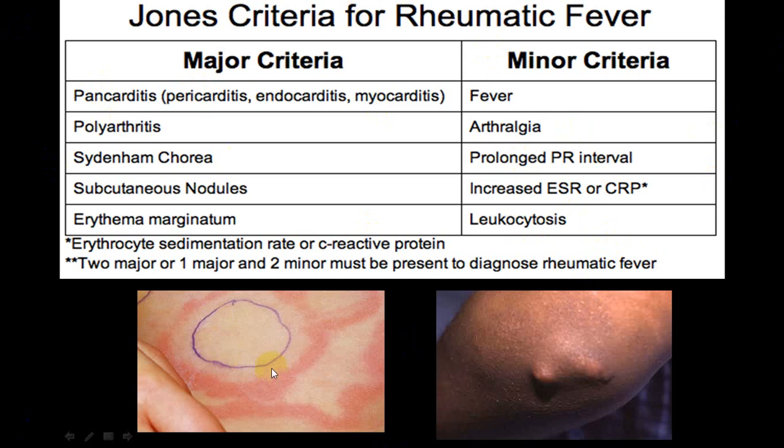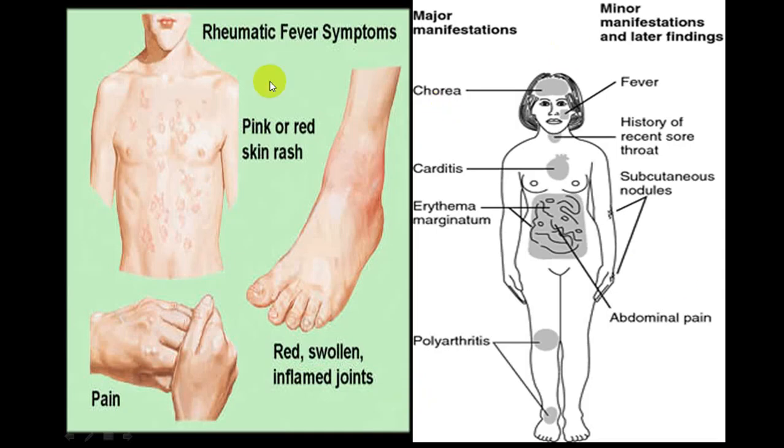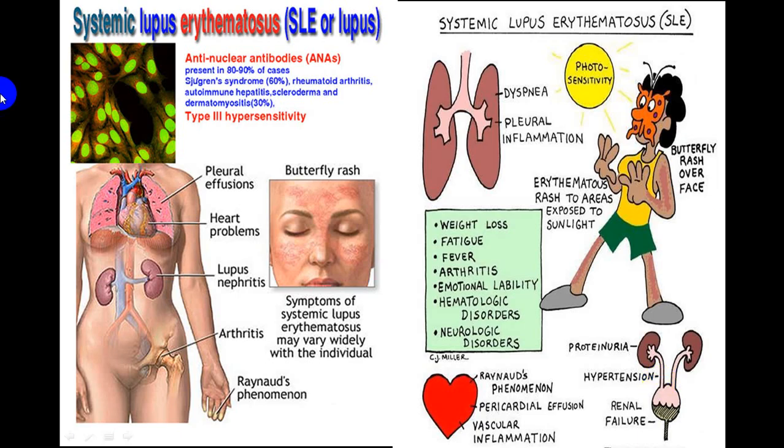This is erythema marginatum. These are subcutaneous nodules. And these are the different findings. These are the skin rash, these are nodules, these are skin rash, inflamed joints, chorea can be seen, carditis you can have. So these are the major findings, these are the minor findings. Try to identify them and make a diagnosis of rheumatic fever. We are not discussing the treatment part of rheumatic fever.